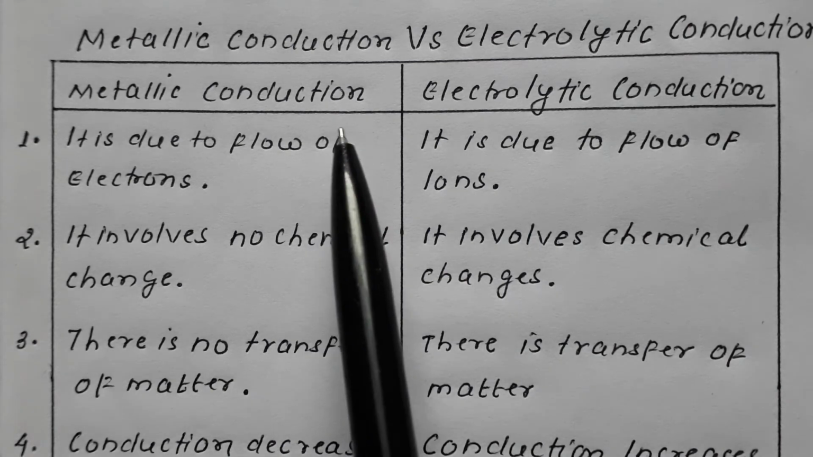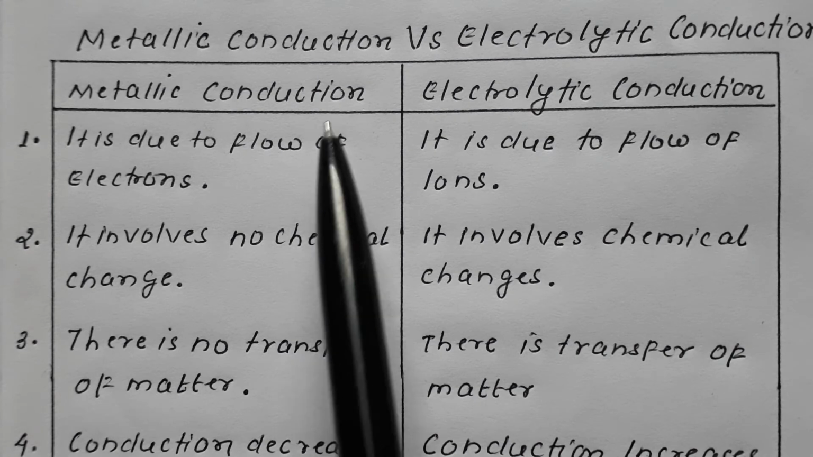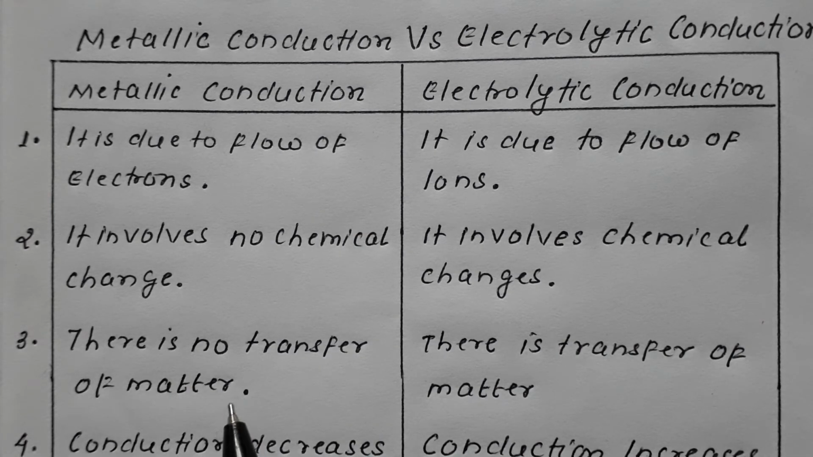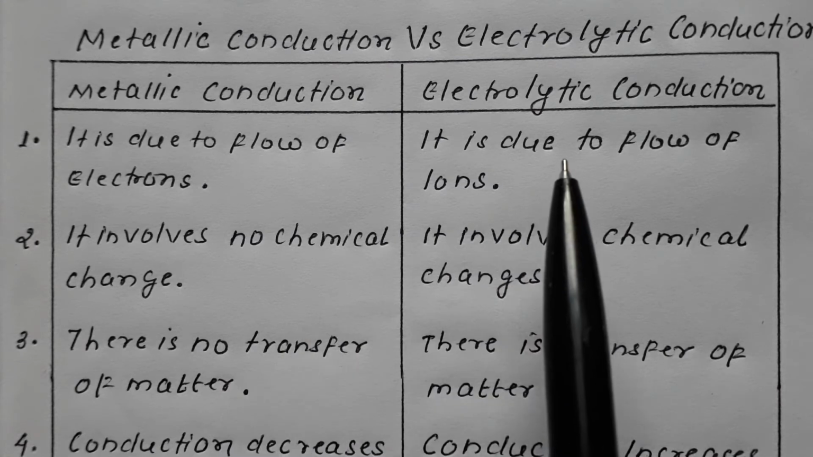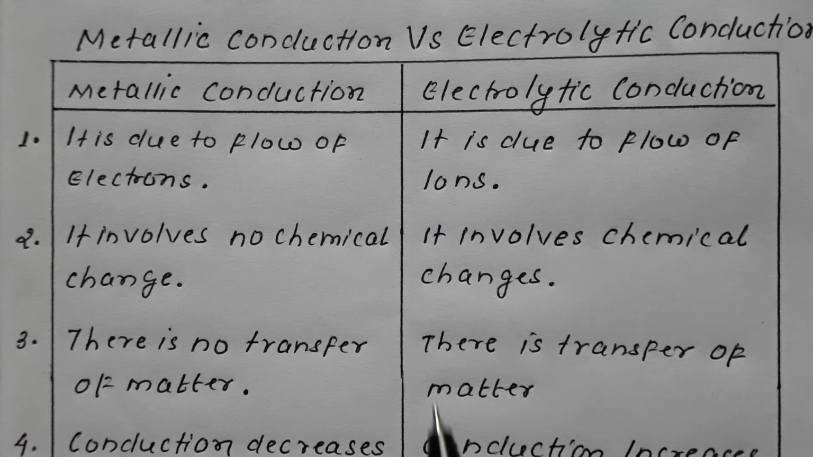Remember, in case of metallic conduction, there is no transfer of matter. Whereas in case of electrolytic conduction, there is transfer of matter. For example, if NaCl is being electrolyzed, then Na will move toward the negative pole, Cl will move toward the positive pole, and there is movement of the material, the matter is moving. So in case of metallic conduction, there is no transfer of matter. In case of electrolytic, there is transfer of matter.